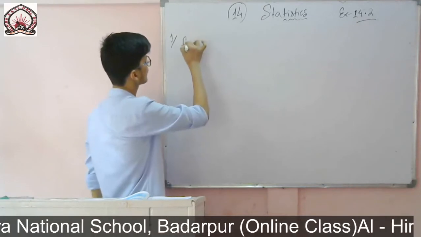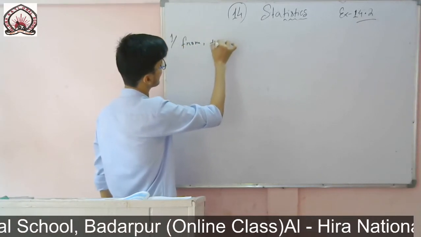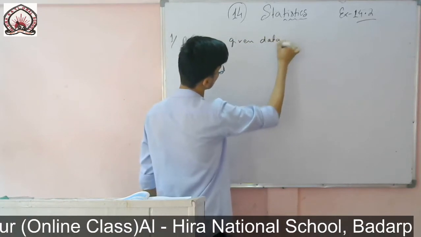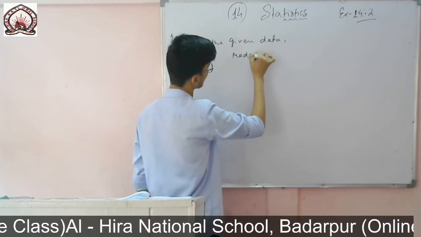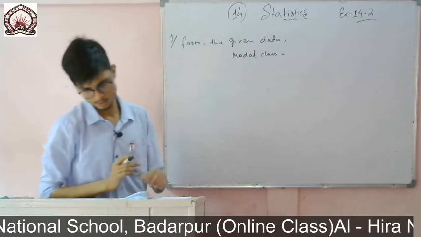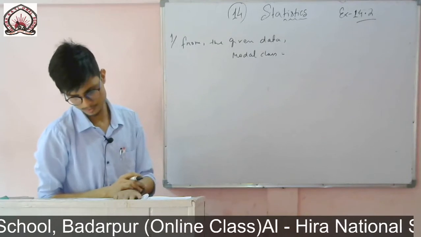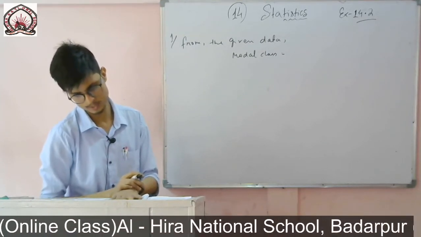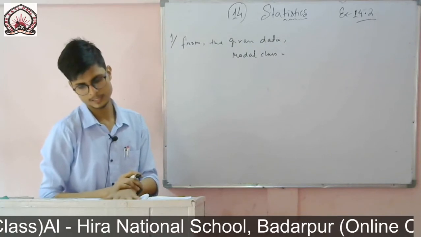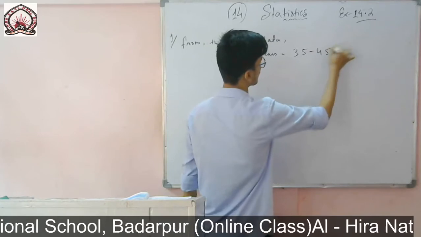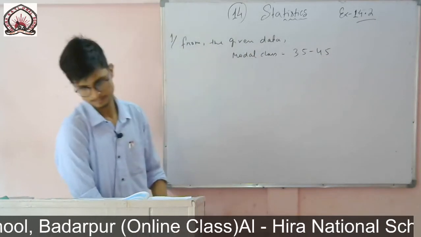So you write, from the given data, model class is which one have the maximum frequency? You see 21 is the maximum frequency, 23, which is of the interval 35 to 45. So modal class will be 35 to 45. So this is the modal class.